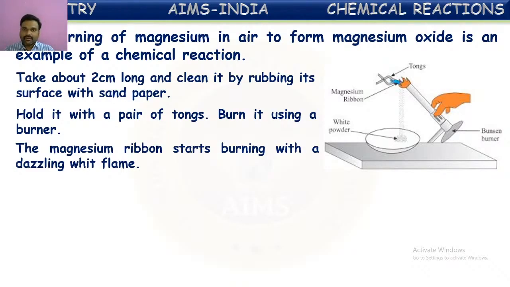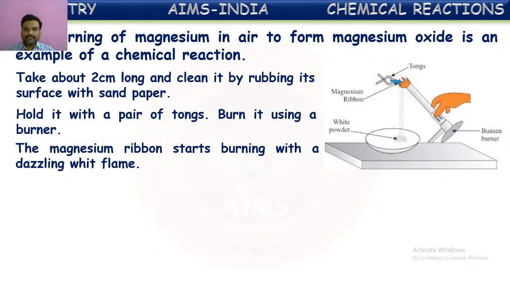To avoid that, before starting our experiment, the magnesium ribbon should be rubbed with sandpaper so that the thin layer is removed and the magnesium is ready to react. Now, burn the magnesium ribbon on a flame by holding it with a pair of tongs.